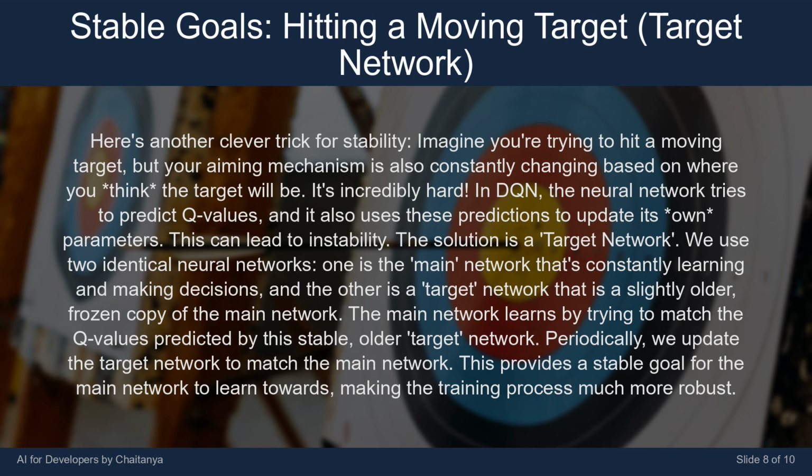One is the main network that's constantly learning and making decisions, and the other is a target network that is a slightly older, frozen copy of the main network. The main network learns by trying to match the Q values predicted by this stable, older target network. Periodically, we update the target network to match the main network. This provides a stable goal for the main network to learn towards, making the training process much more robust.